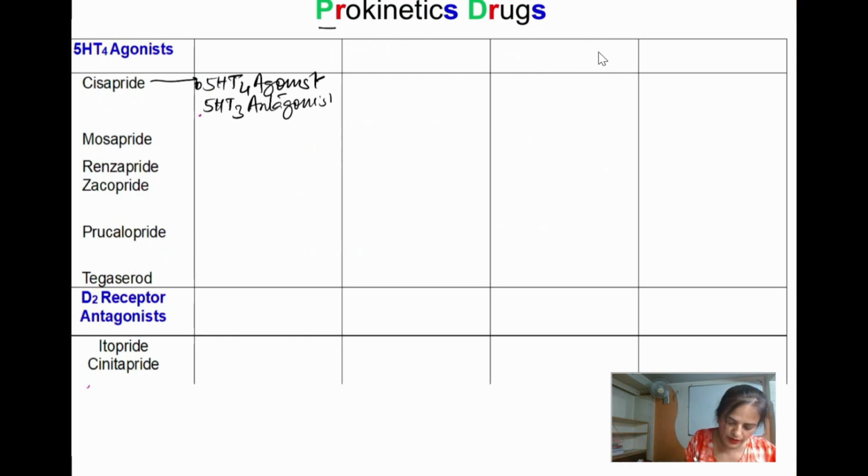So that is two actions. Apart from that, it is going to increase the motility of the gut throughout. What do you mean by throughout? Throughout means including the colon.